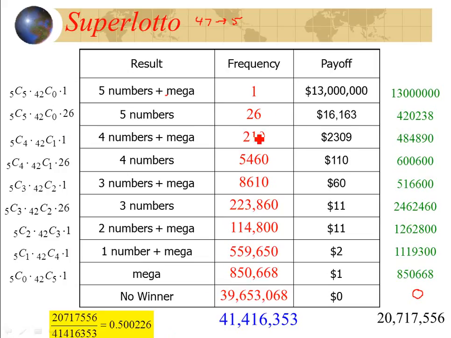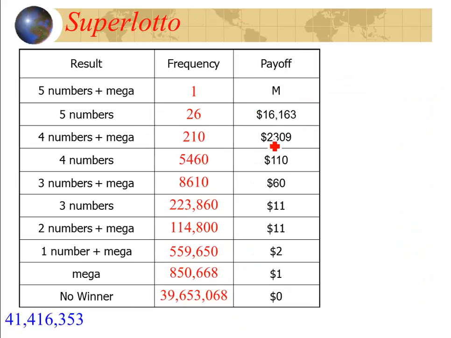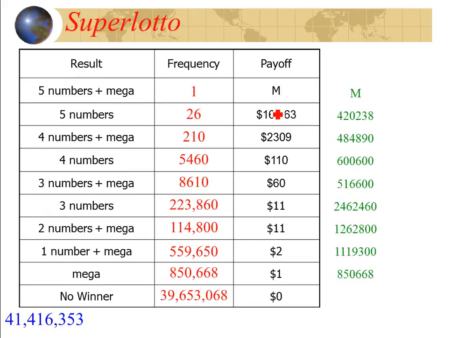And that's assuming that the jackpot is this. Now, when you have the big payoff, the big jackpot, this increases if nobody gets it. So I'm going to do one little quick other example using the same thing. Let's say the problem is, how much does this need to be in order for it to make it worthwhile to play? In other words, it becomes a fair game. Well, I'm simply going to change that 13 million into M. I would still do the same thing. I'd multiply all these across. And again, most of the time you're going to lose, so this would be a 0.